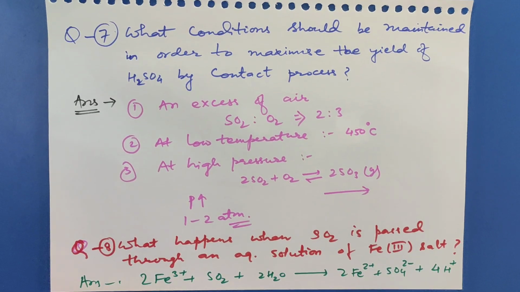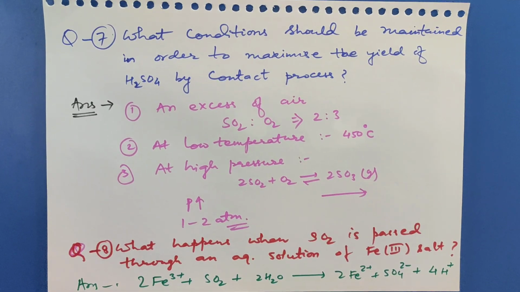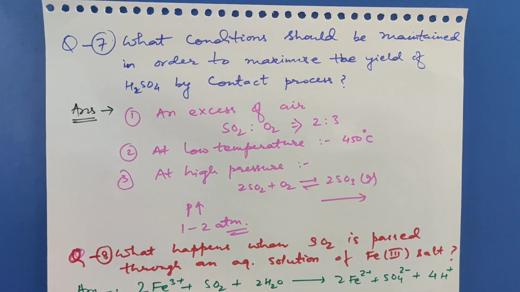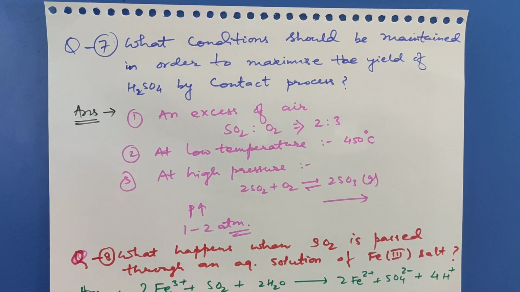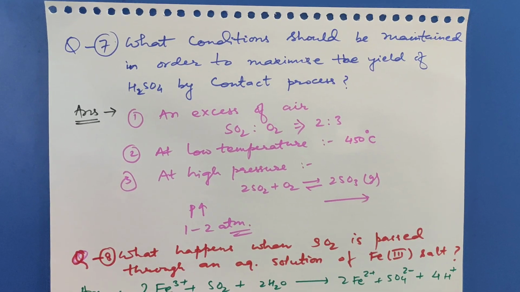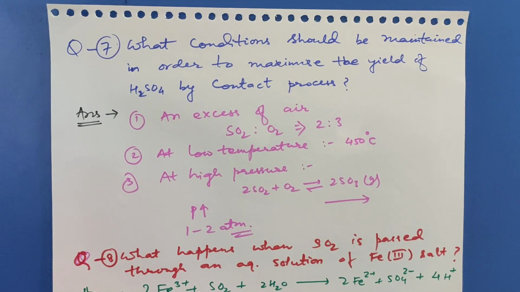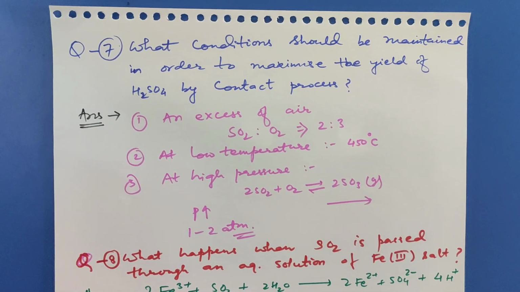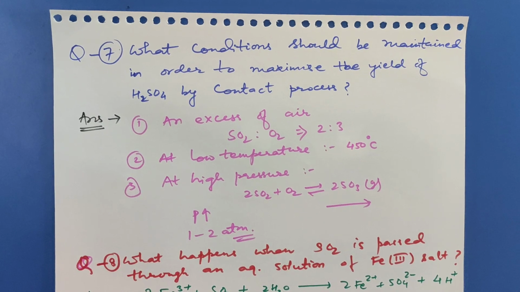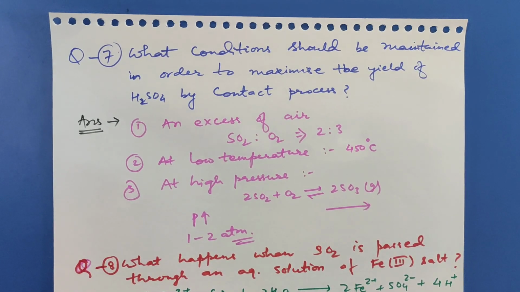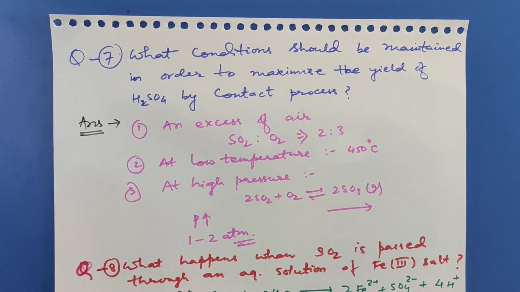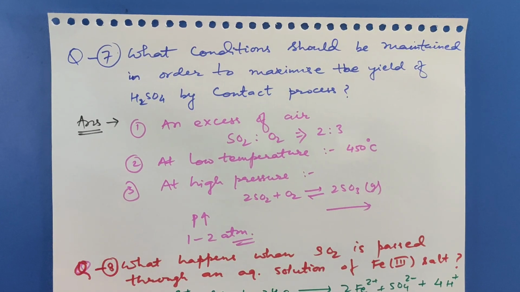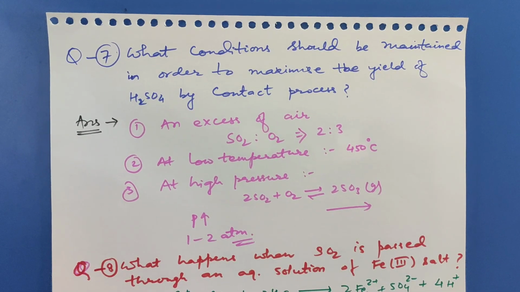Next question, question number 7. What conditions should be maintained in order to maximize the yield of sulfuric acid by contact process? The contact process is used to manufacture sulfuric acid on a large scale. The process consists of 3 steps. First is the oxidation of sulfur to form sulfur dioxide. The next step is the most important step, the conversion of sulfur dioxide to sulfur trioxide. And the last stage is sulfur trioxide treated with sulfuric acid to form oleum, which is hydrolyzed to give sulfuric acid. So how to maximize the yield of sulfuric acid?